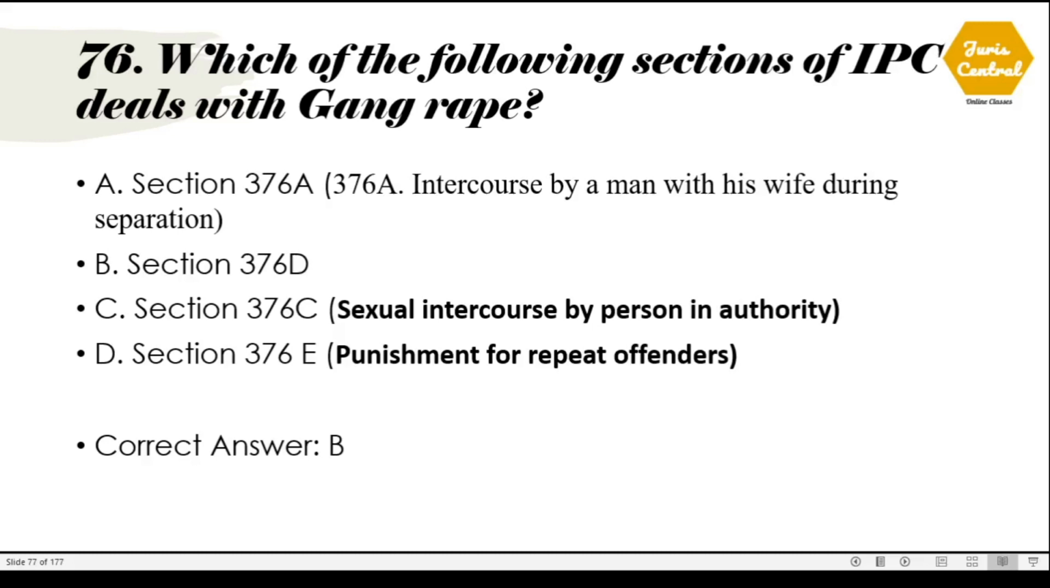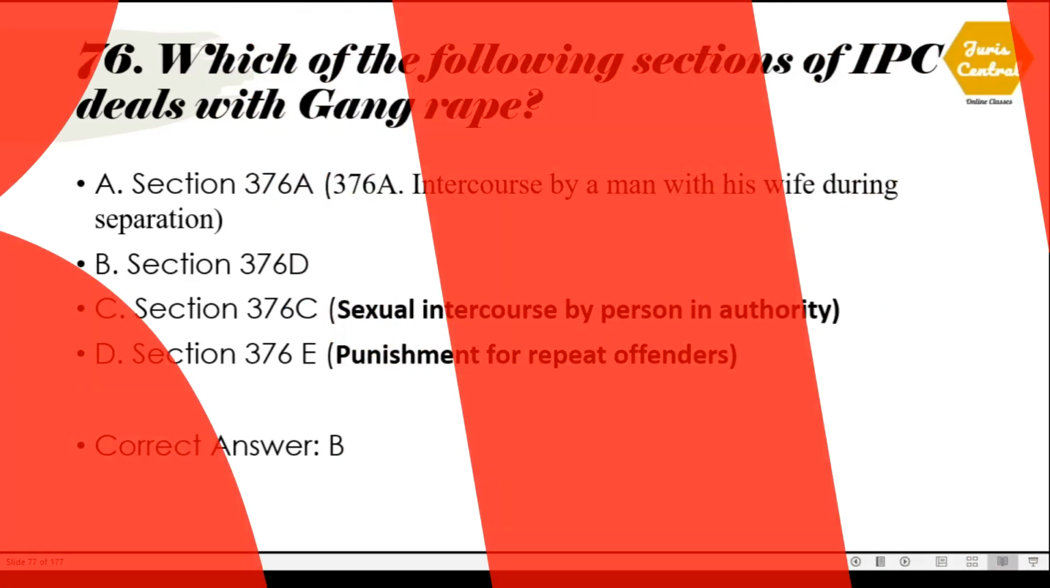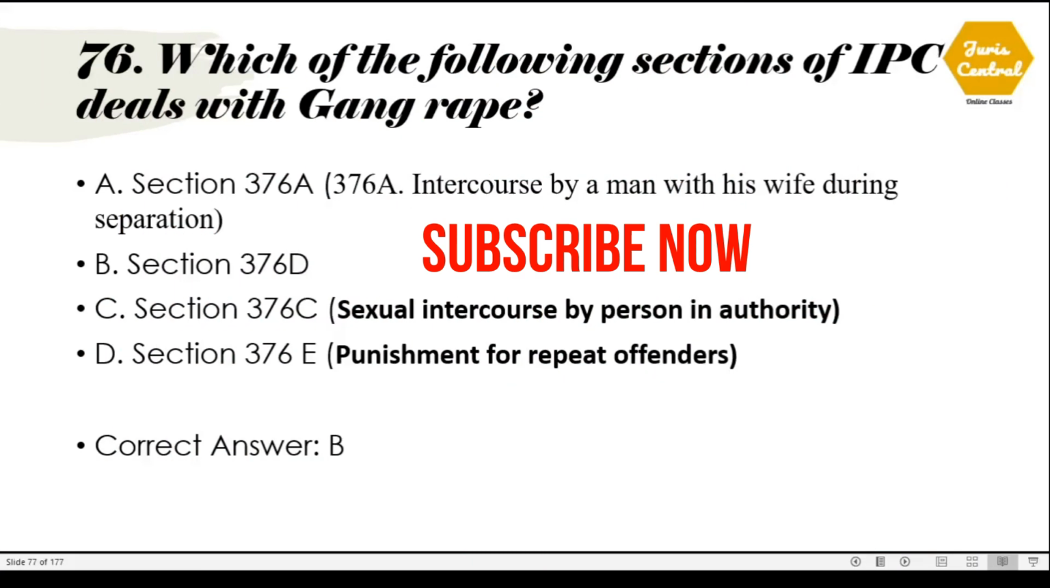76. Which of the following sections of IPC deals with gang rape? So, the correct option is option number B, which is section 376D. Let's see about the other sections. Section 376A deals with intercourse by a man with his wife during separation. Section 376C deals with sexual intercourse by person in authority. Section 376E deals with punishment for repeat offenders.